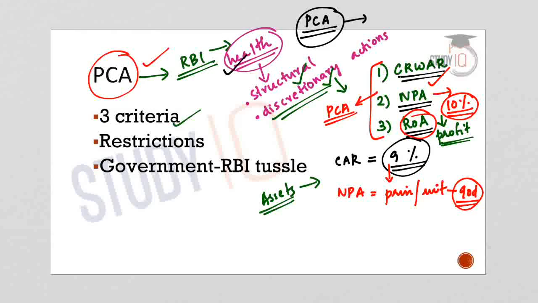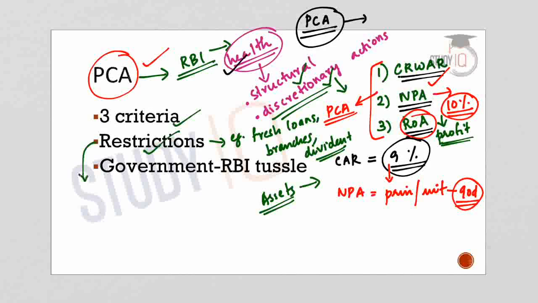And what happens when RBI initiates a prompt corrective action against a bank? The RBI will put certain restrictions on the banks. For example, they cannot issue fresh loans, or they cannot open new bank branches, or there will be restrictions on dividend distribution of the bank. Such types of restrictions will be put on the banks. That means there will be stricter norms for lending, branch expansion, management change, and asset reduction. Depending on the financial health of the bank, RBI can take structural actions or discretionary actions. Discretionary actions are those actions which are applicable for a particular bank depending on its financial health.